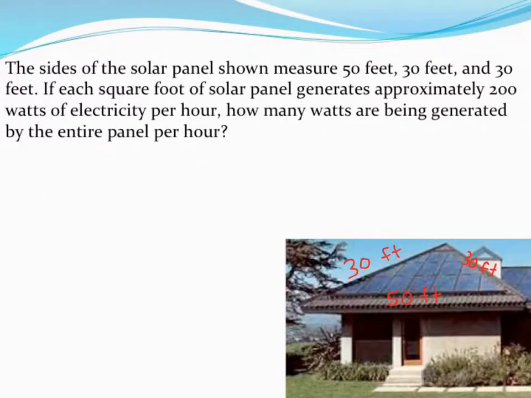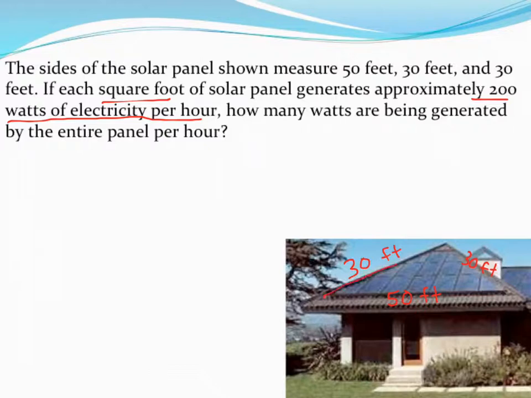In this example, I want to figure out the energy generated by this triangular solar panel. And what I'm told is that every square foot of the panel generates approximately 200 watts of electricity per hour. I don't know whether that's true or if that makes sense, but we're going to go with it in this case. And so I know all three sides of my triangle.